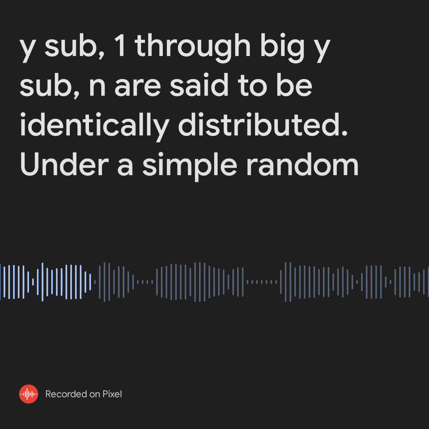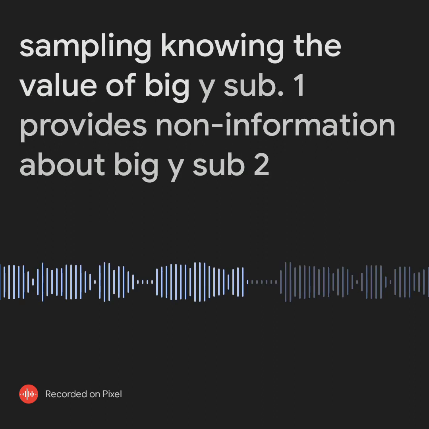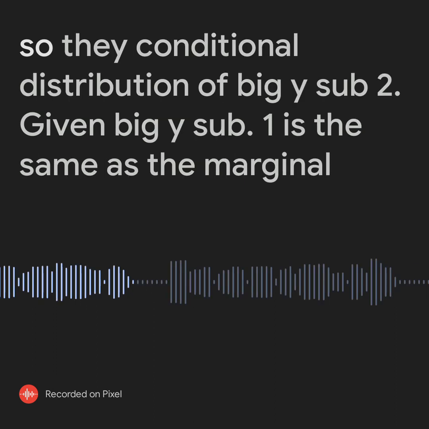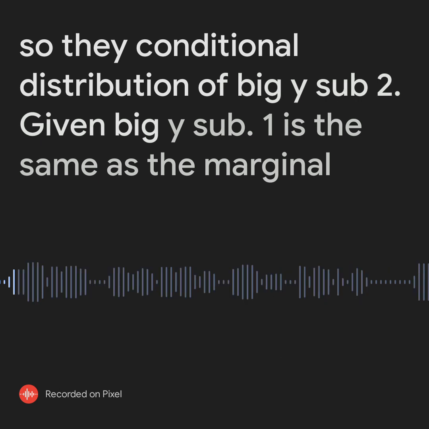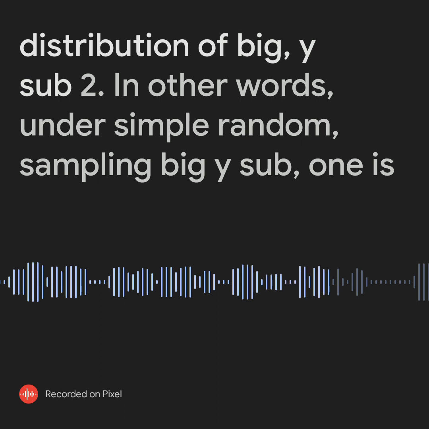Under simple random sampling, knowing the value of Y₁ provides no information about Y₂, so the conditional distribution of Y₂ given Y₁ is the same as the marginal distribution of Y₂.